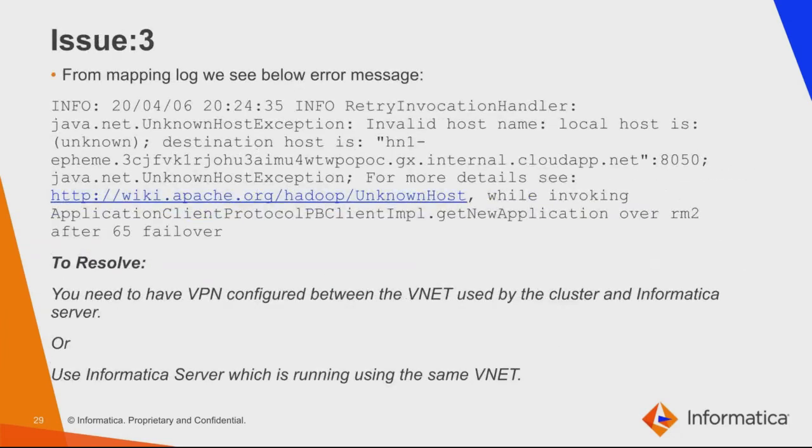In this case, whenever the cluster is created, the mapping which we run fails with the unknown host exception because the Informatica server is running on a different virtual network. So you need to have a VPN configured between the VNet used by the cluster and the Informatica server, or we can use the Informatica server which is running in the same virtual network.